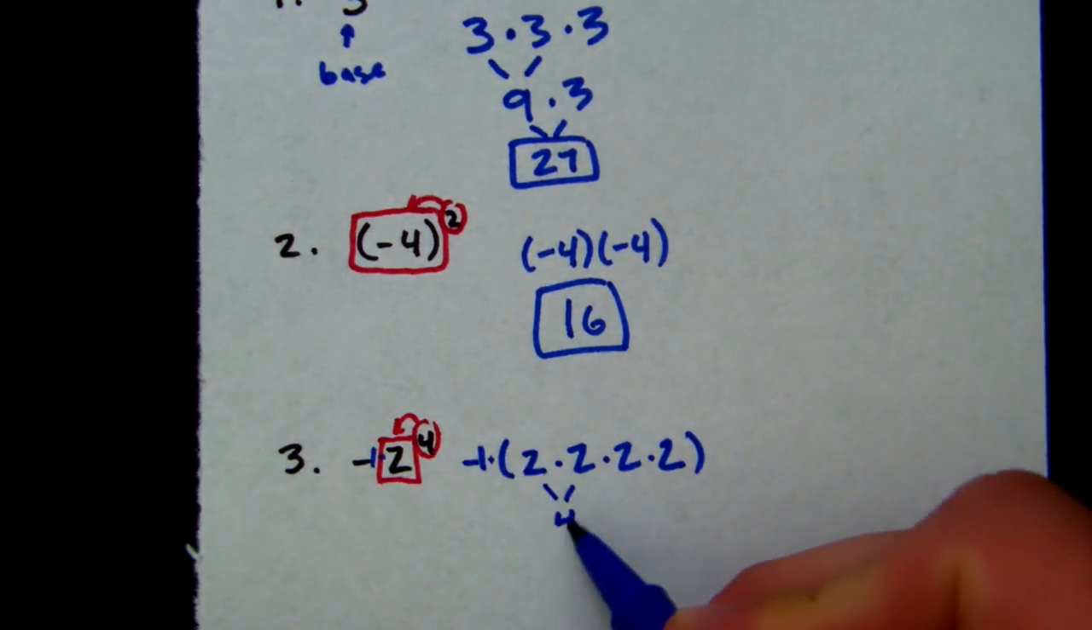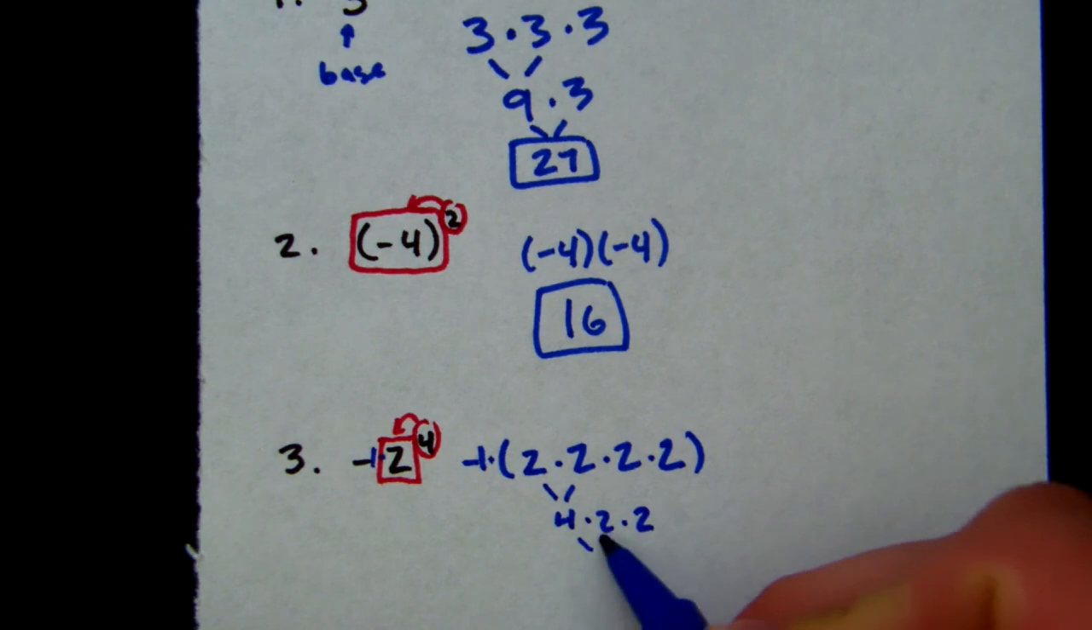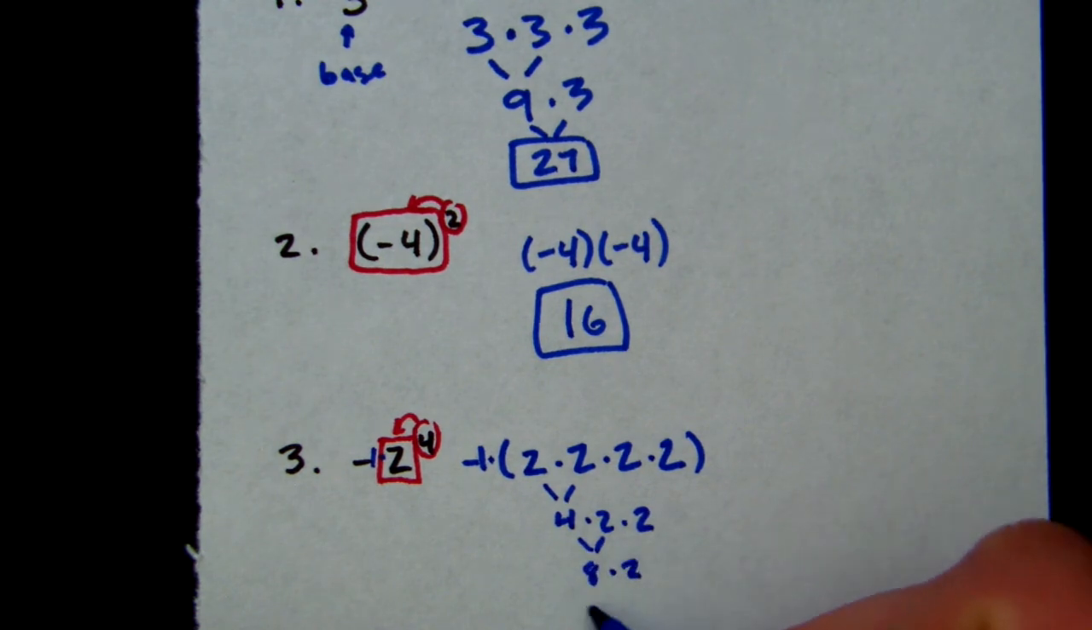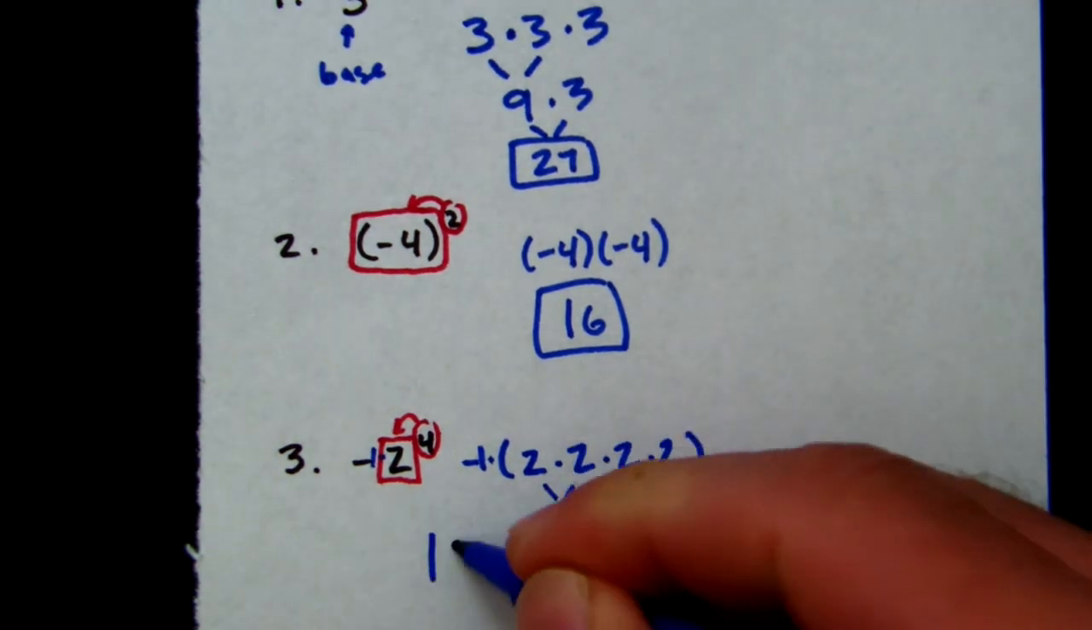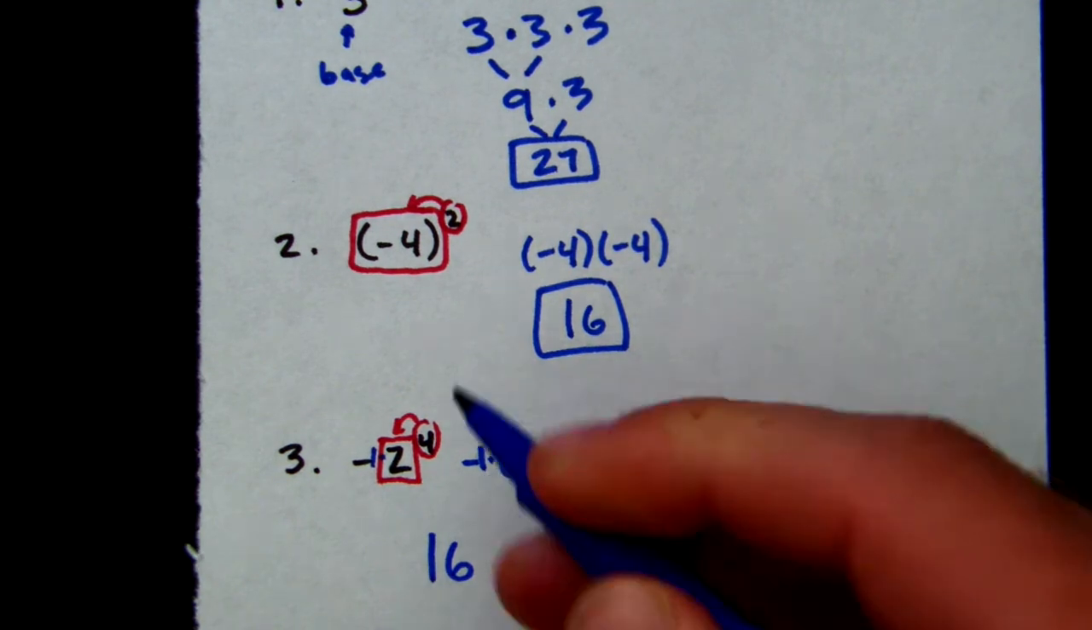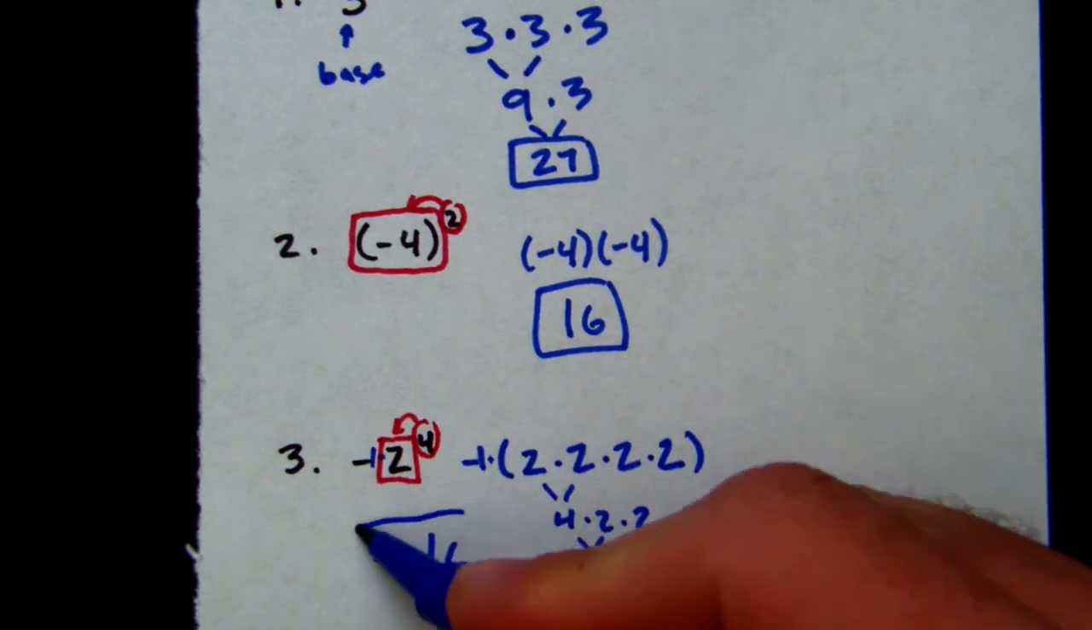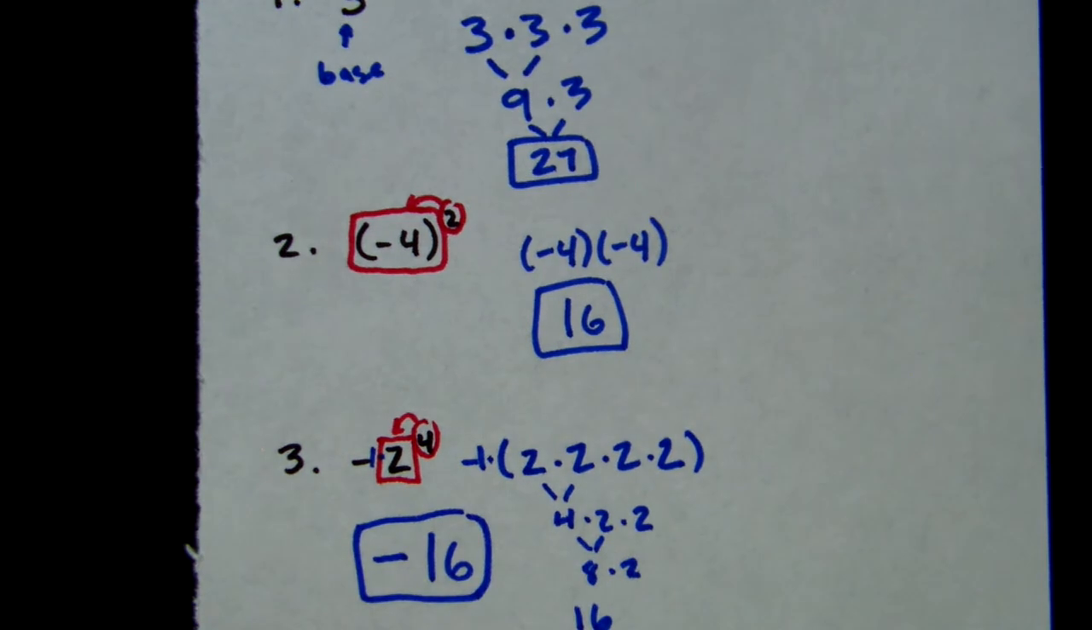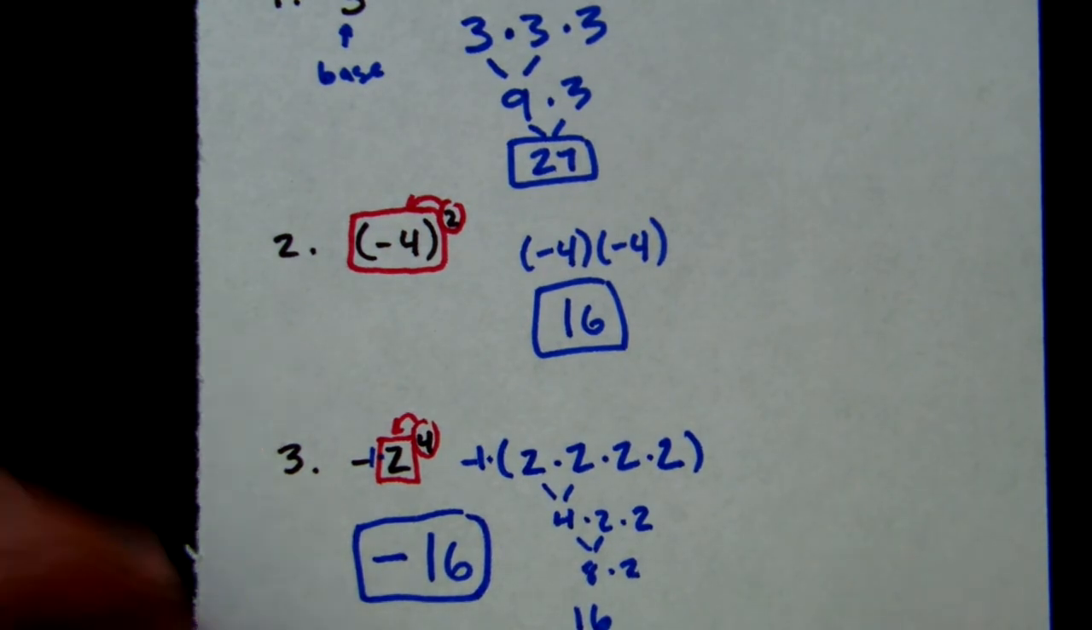So 2 times 2 is 4. 4 times 2 is 8. 8 times 2 is 16. So our answer is 16, but we have to multiply it by -1. We have to stick that negative out in front. So our answer is negative.